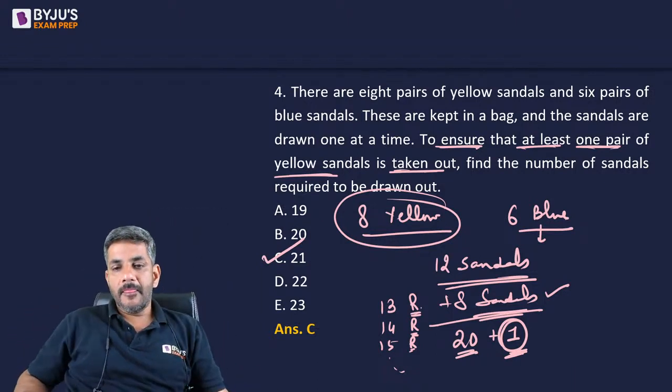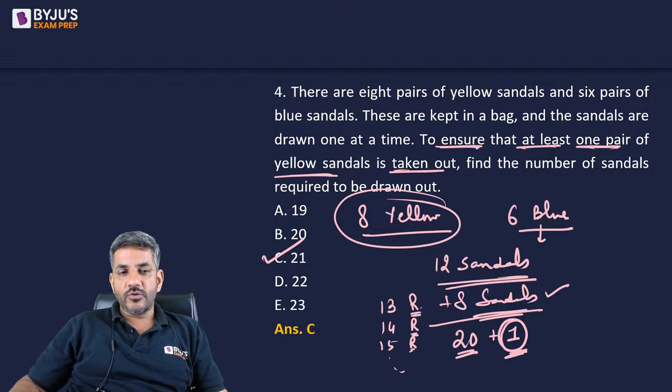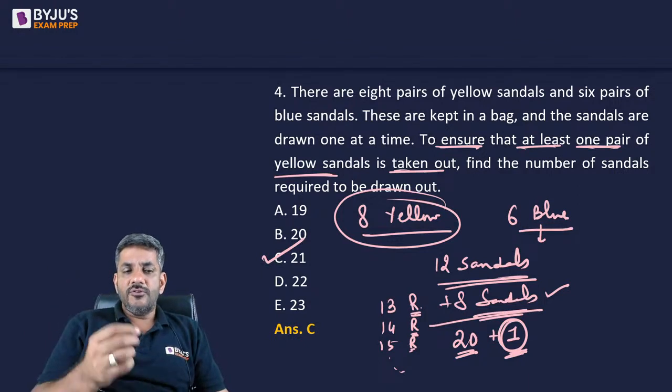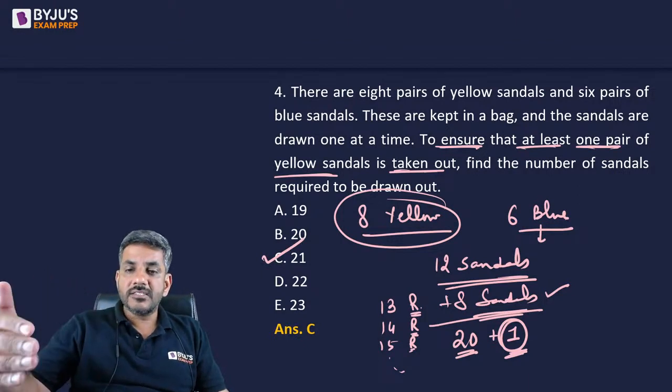Okay, everyone. I hope you got my point here. So 21 is the right answer for question number 4. For such kind of questions, this is the general approach. That is, you should always look for the worst scenario.